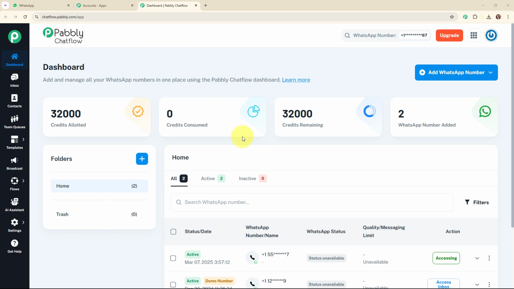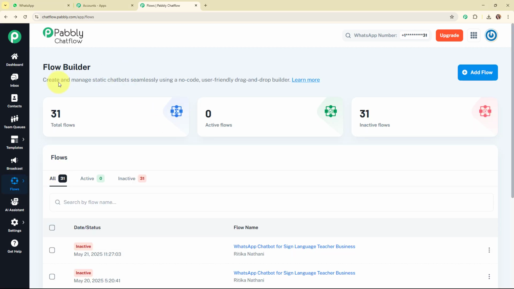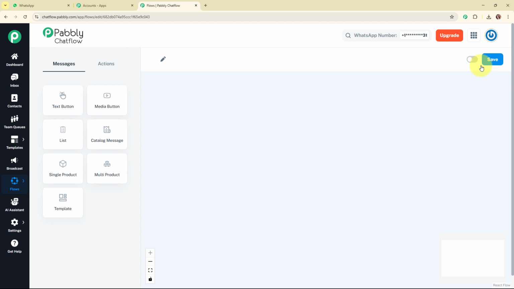Alright, so now we are going to create a new WhatsApp chatbot, and for that we are going to use a feature of Pabbly Chat Flow that is flows. And now in this flow builder, you can see all the existing flows that I've created using Pabbly Chat Flow till now. So we are going to create a new chatbot, and for that we are going to add a new flow by clicking on this add a flow button given over here.